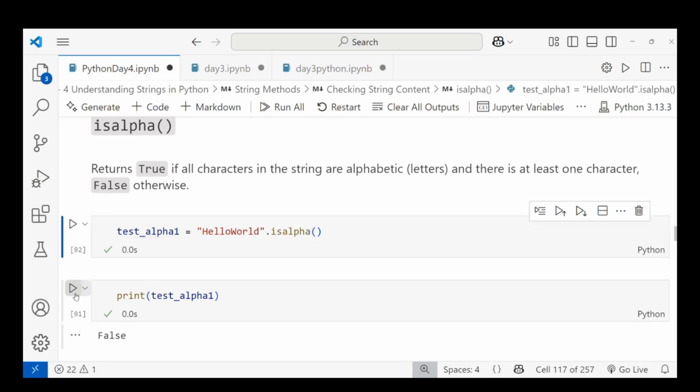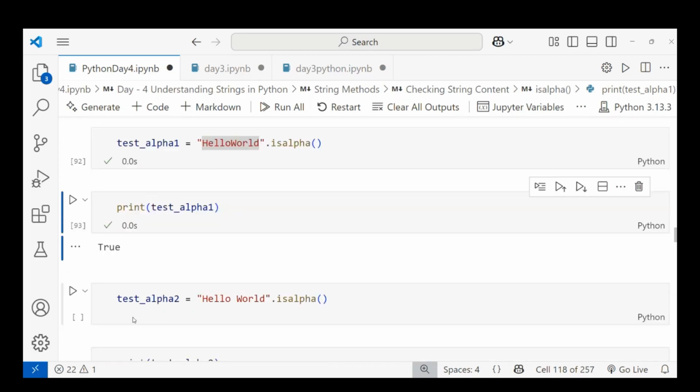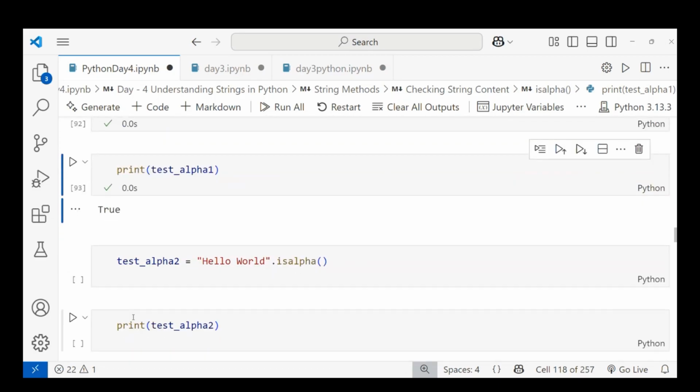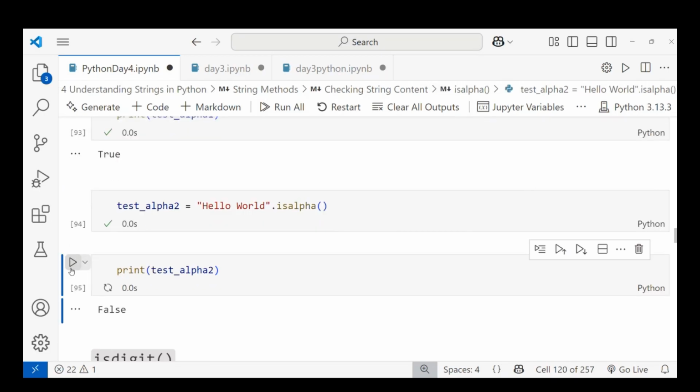And run this. Get to know it is true. Okay. Let me take another example. You can see the space here. Right? So let's see whether space will work or not. With the false. Because space is not an alphabet, right? So I'm getting what? False.